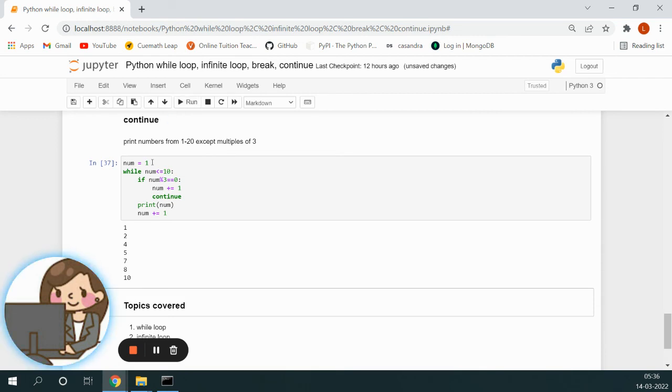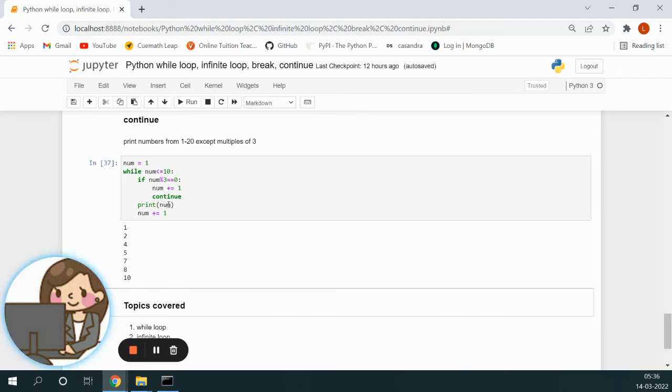So num starts with 1. Is 1 less than or equal to 10? Yes, it is. It will check if num is a multiple of 3. No, so it will print the num, then the num becomes 2. 2 is less than 10, true. Is 2 a multiple of 3? No, so it prints 2, then it becomes 3. It will check whether 3 is less than 10. Yes. Is 3 a multiple of 3? Yes. So it becomes 4, and then it is telling continue.